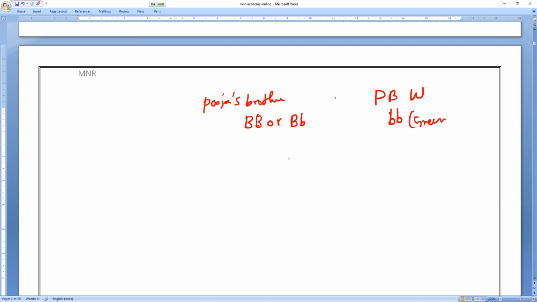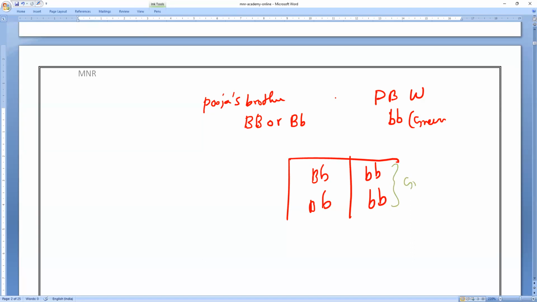Green eyes. Because they are saying 50% of offspring are what eyes, guys? 50% of babies are what eyes? Please respond. Yes, green eyes. Understanding? It means Pooja's wife will have green eyes, but Pooja's brother is either capital B capital B, or capital B, small b.